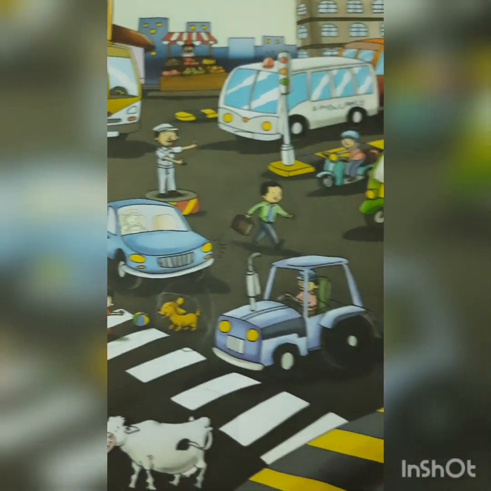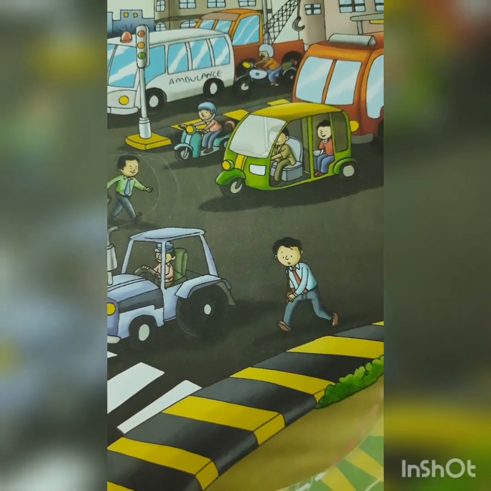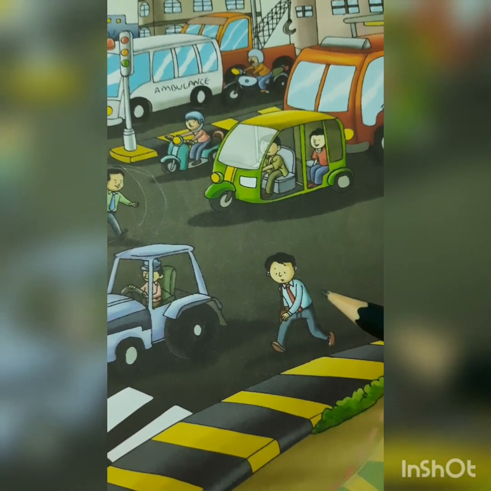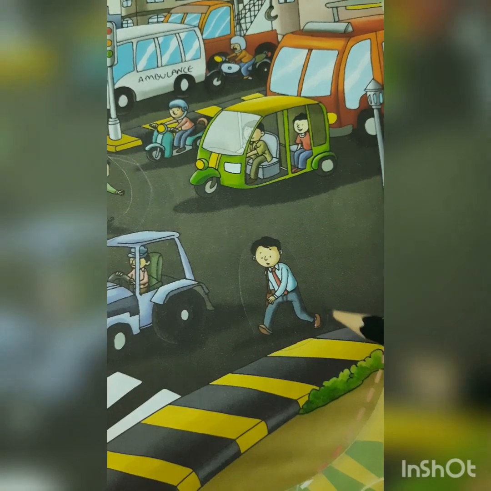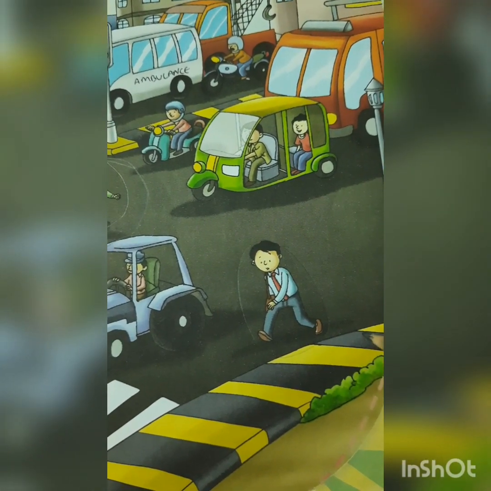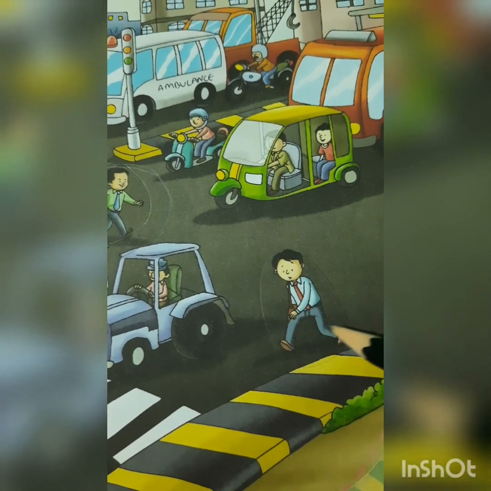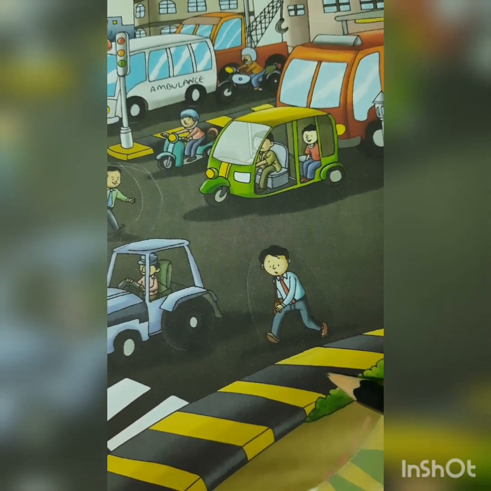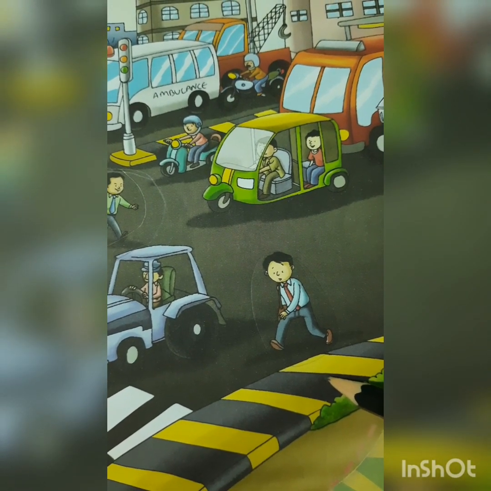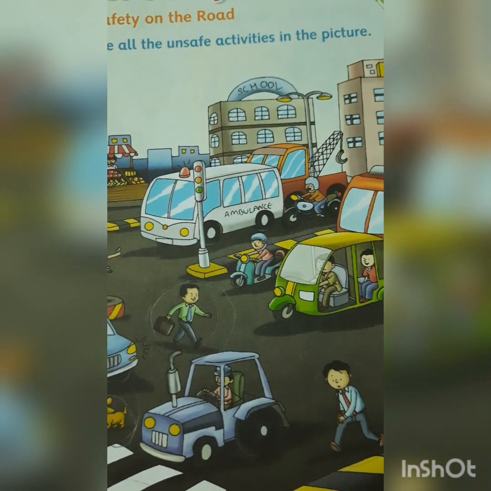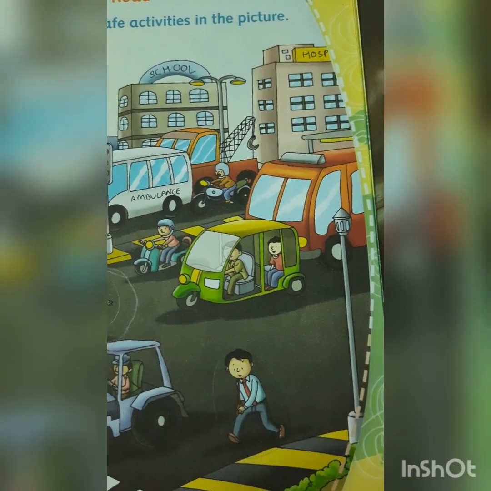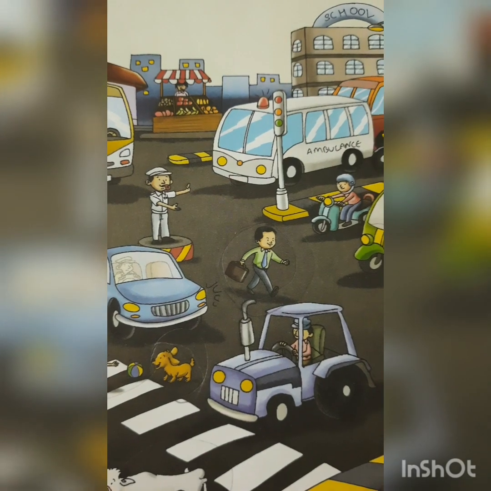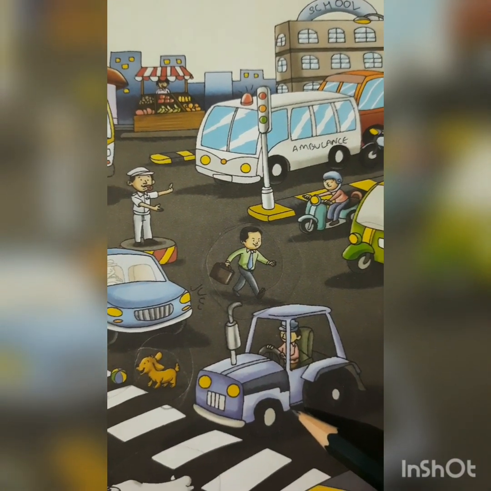Now tell me, is there any unsafe activity? Yes, this uncle. This uncle is moving on the side of the road. We should never walk on the side. We should walk on the pavement. We should walk on the pavement of the road. Now tell me, is there any other unsafe activity? Tell me. This uncle is sitting in the car